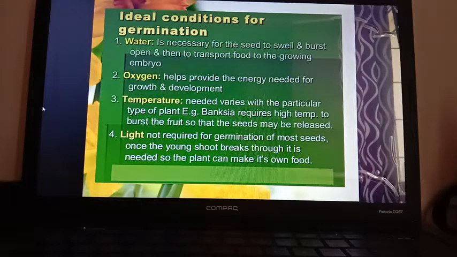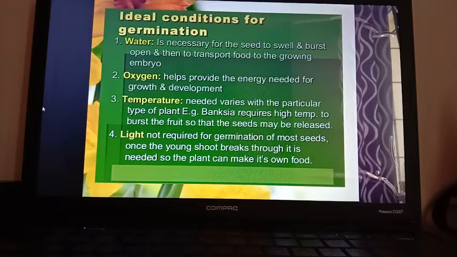Another most important function of water is that it is necessary for the seed to swell. If the seed is not swelling properly, if the outer coat is dry, it will not burst open.